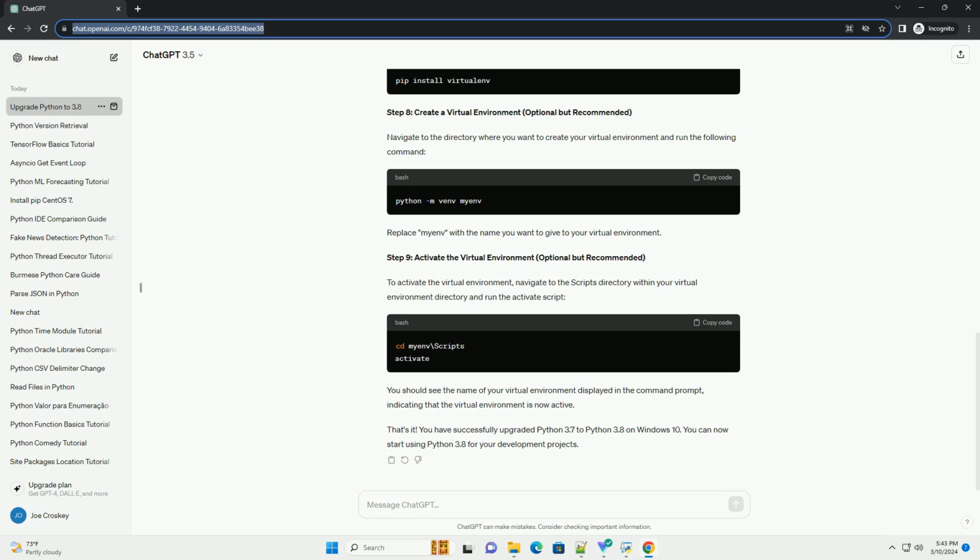Step 5. Update pip, Python Package Installer. Python 3.8 comes with a newer version of pip. To ensure you have the latest version of pip, run the following command. This command will upgrade pip to the latest version.